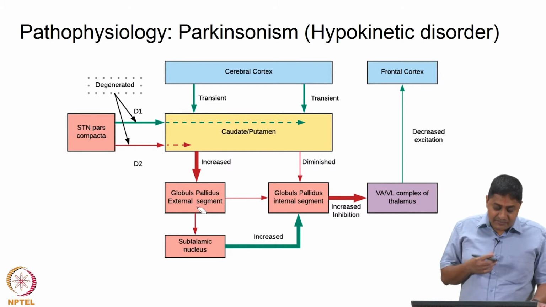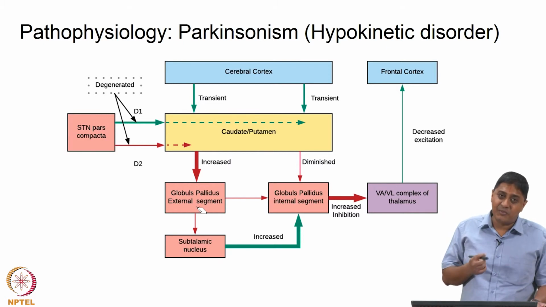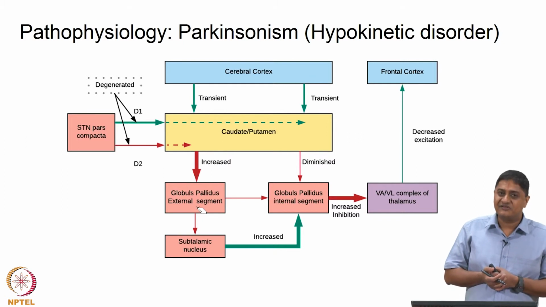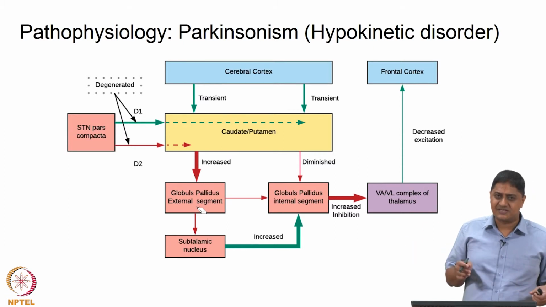So, suppose this dopaminergic input is compromised, the amount of dopamine that comes in is reduced for whatever reason, right. What happens is that the substantia nigra pars compacta neurons degenerate. Why do they degenerate? That is a topic that we will discuss in future class, right.